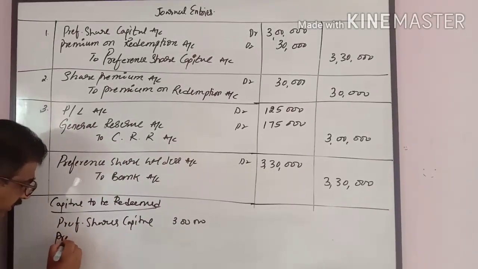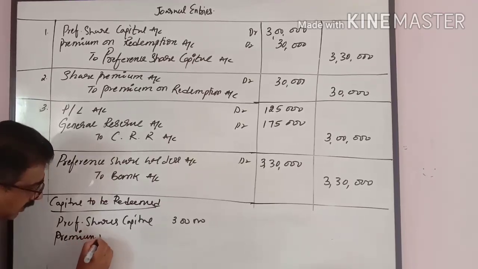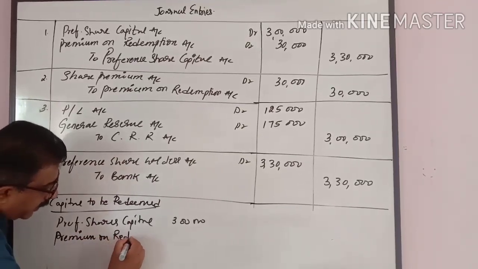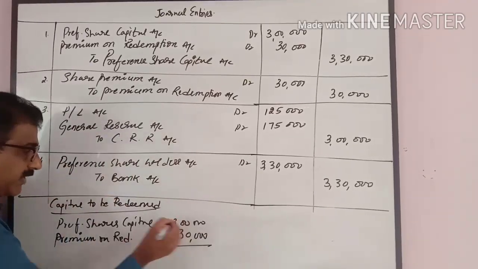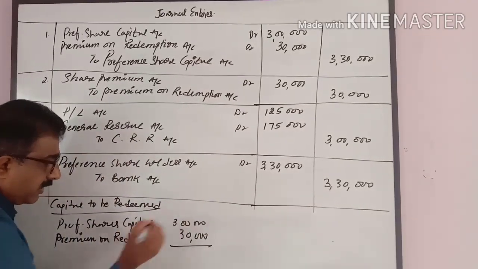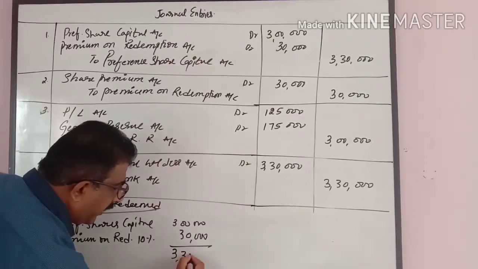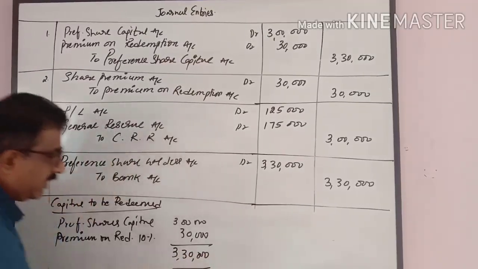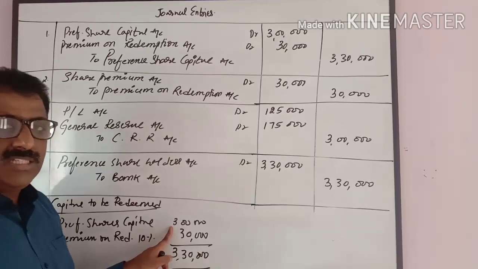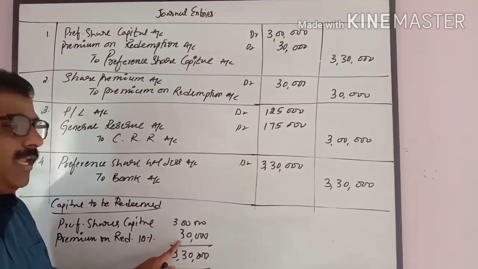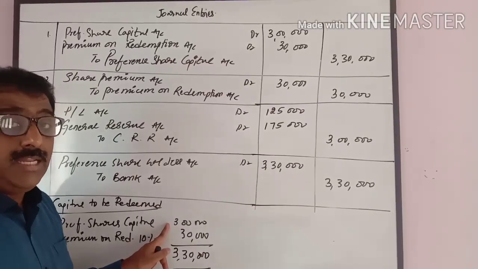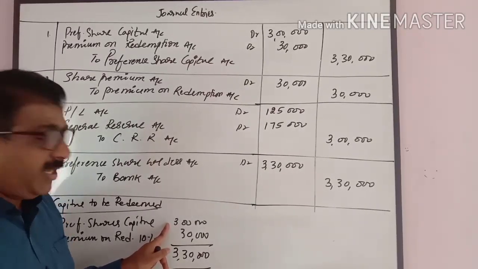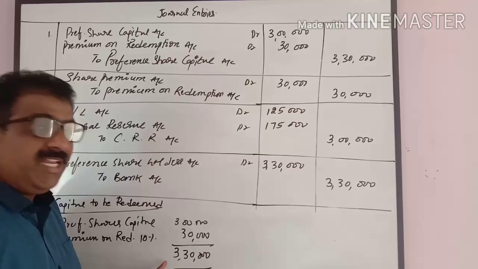Premium on redemption 30,000, that means 10% of 3 lakhs. Total amount payable is 3,30,000. Actual amount payable is 3 lakhs. On redemption, they are paying a premium of 30,000. The preference shares can be either redeemed at par or at premium. In this problem, it is redeemed at premium.